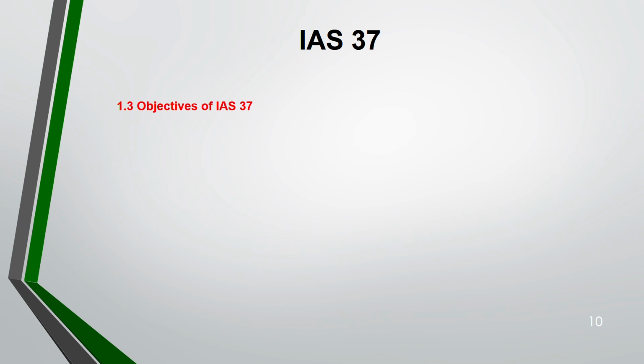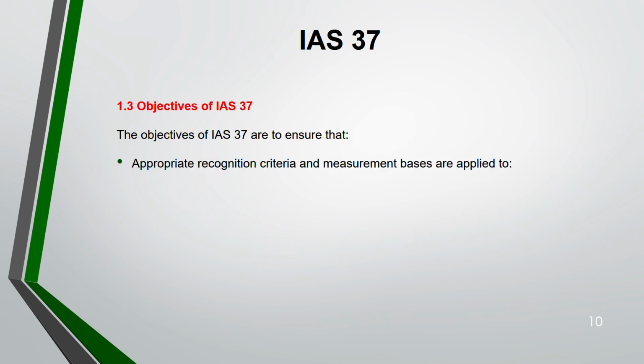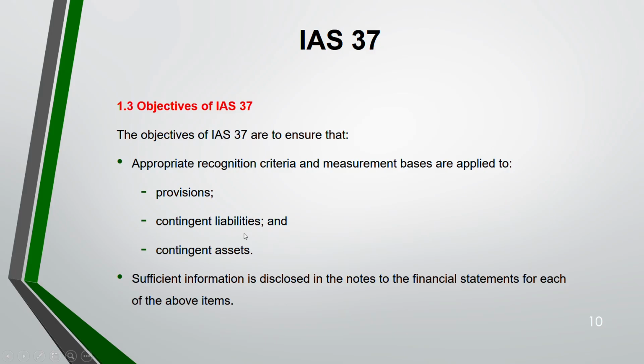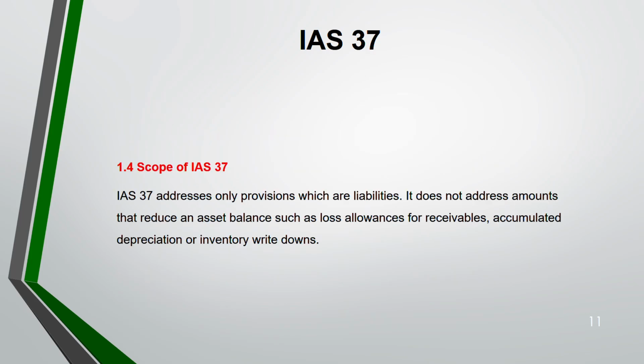So the objectives of IAS 37 are to ensure appropriate recognition criteria and measurement bases are applied to provision, contingent liability, contingent asset. And sufficient information is disclosed in the notes to the financial statements for each of the above items. Now, scope of IAS 37. IAS 37 addresses all the provisions which are liabilities. It does not address amounts that can reduce an asset balance, such as loss allowance for receivable, accumulated depreciation or inventory write-down. Even they are one kind of provision only, but we do not deal with them.